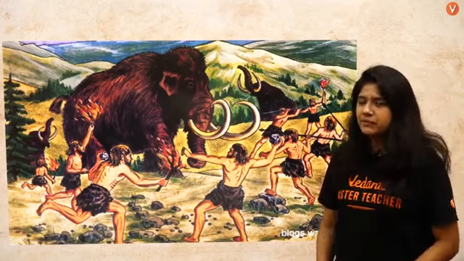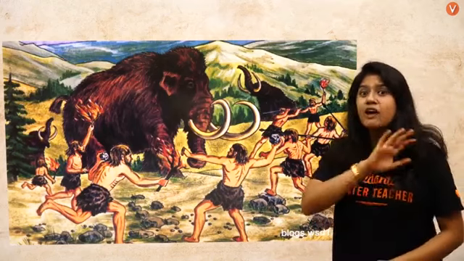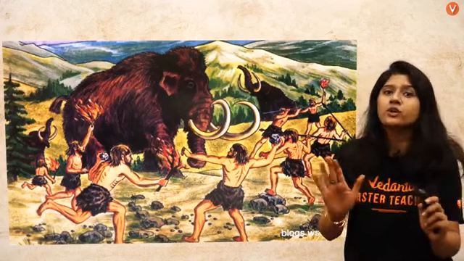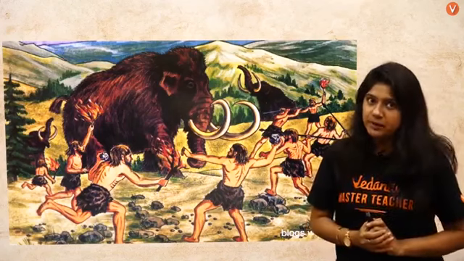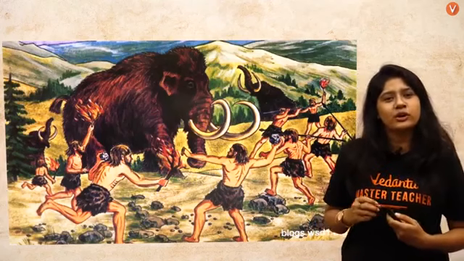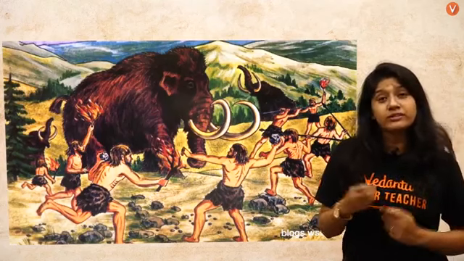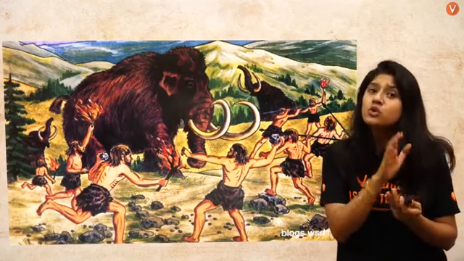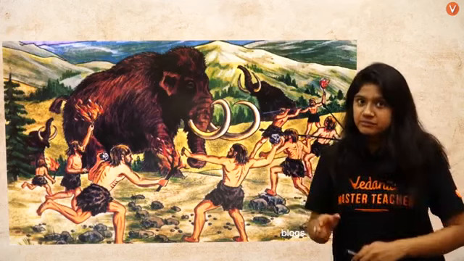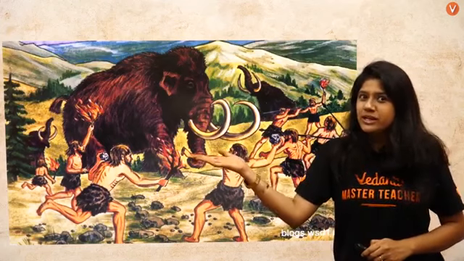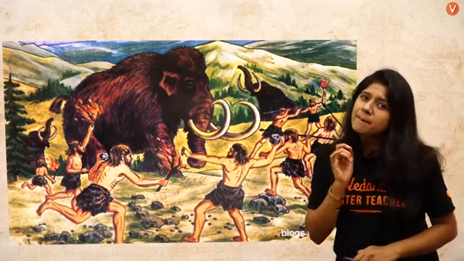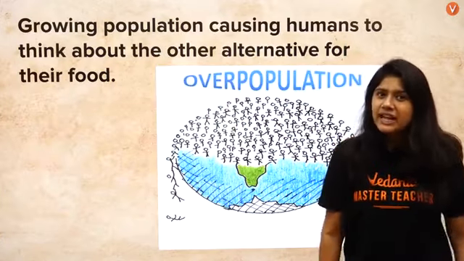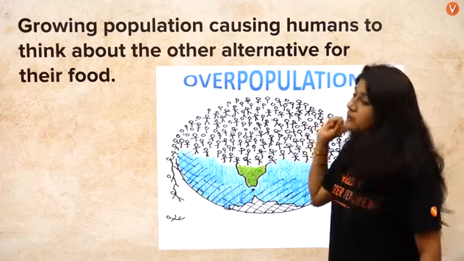Why? For example, we are living in an area. A very common example I'll be giving you. You're living in an area and you have a great water supply. But what happened? There is a lot of construction going on, a lot of development, and a lot of flats around you. Now what is happening? The water supply that you are having will be divided. That will be going to the other places also. So sometimes you might feel there is some lack in the water supply. That is nothing but due to the overpopulation.